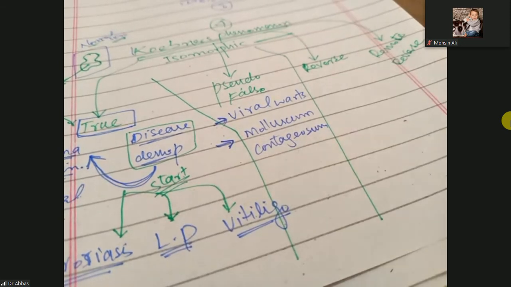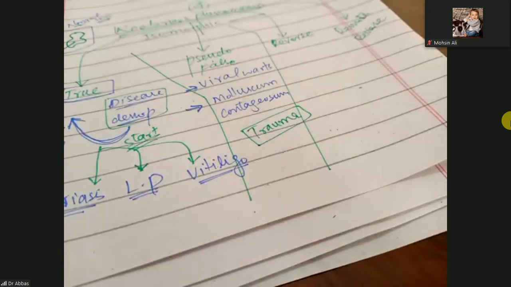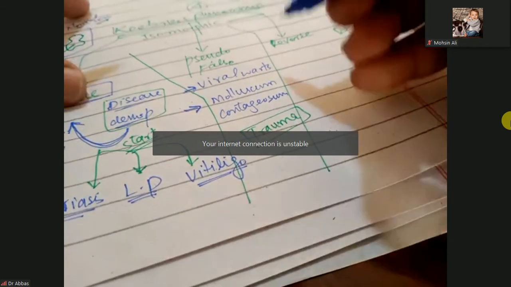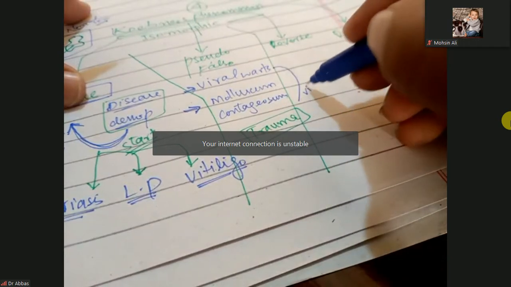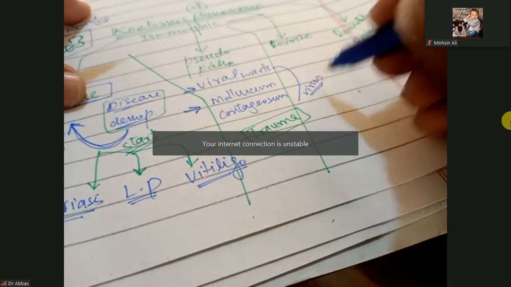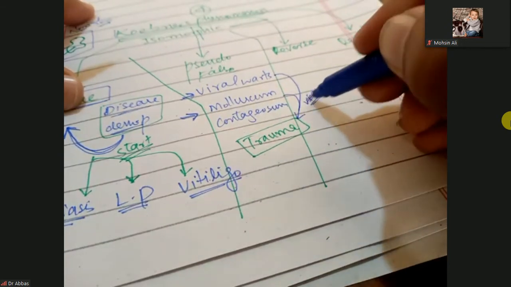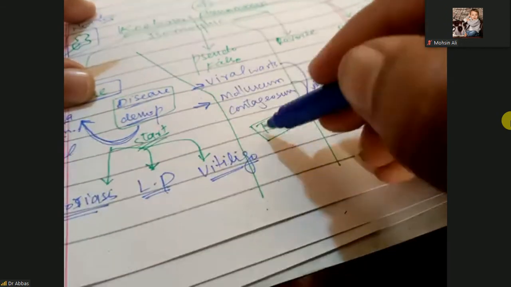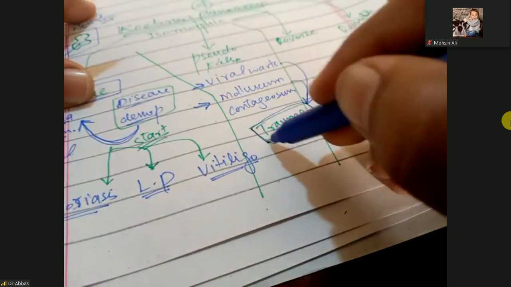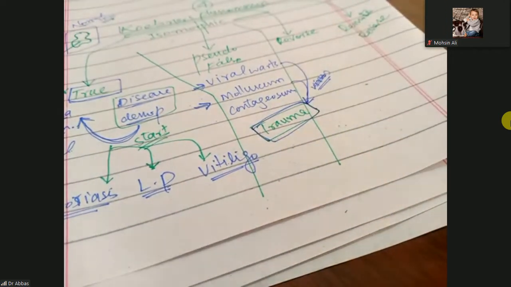So what will happen? These pathogens or infections will go onto the traumatic site, through what we call auto infection or self scratching.